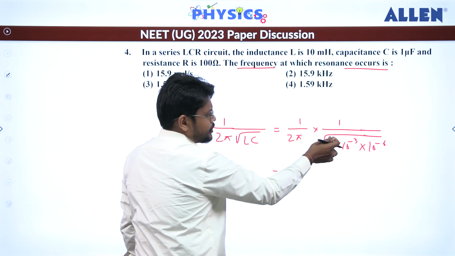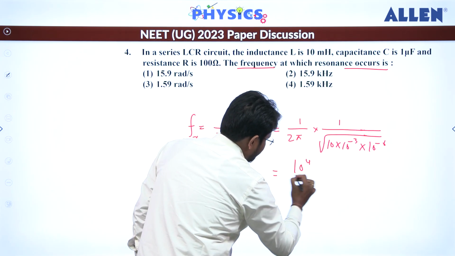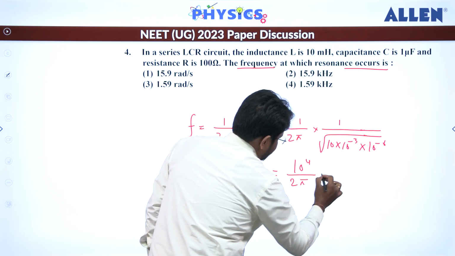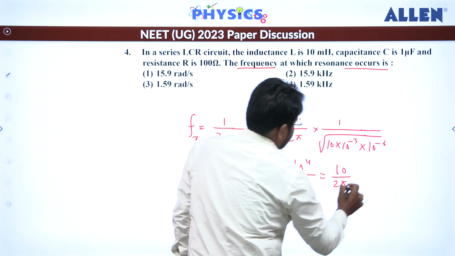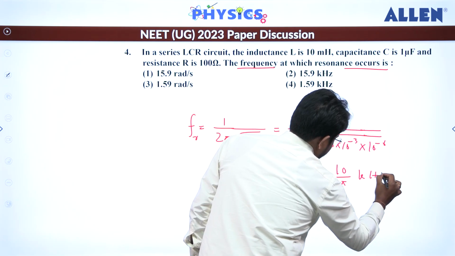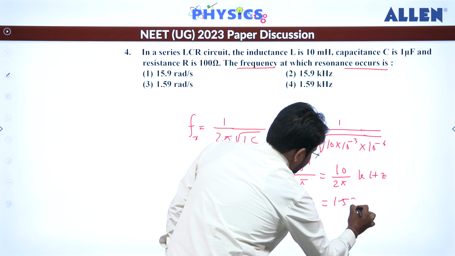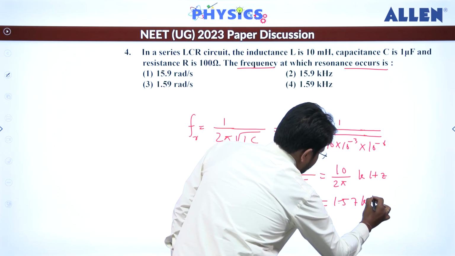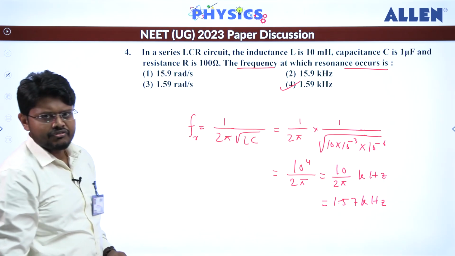When we take it out of the root and bring it to the numerator, that will be 10 to the power 4 divided by 2 pi. This we can write as 10 divided by 2 pi kilohertz. So that value will come out to be 1.57 kilohertz. So the fourth one is the correct answer for this.